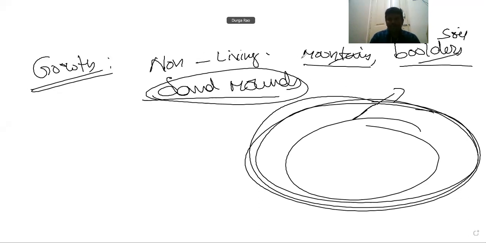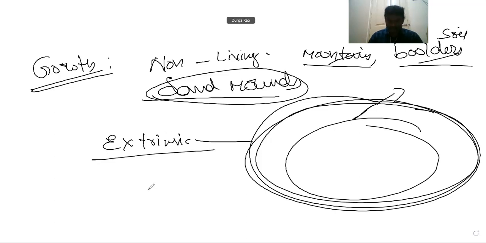So in non-living objects, the growth is only limited to an extrinsic, external feature. This increase in mass and growth is seen in non-living objects by adding extra material from outside.